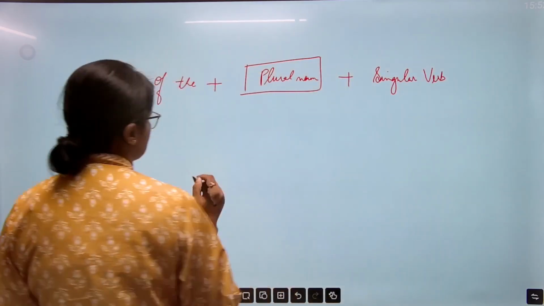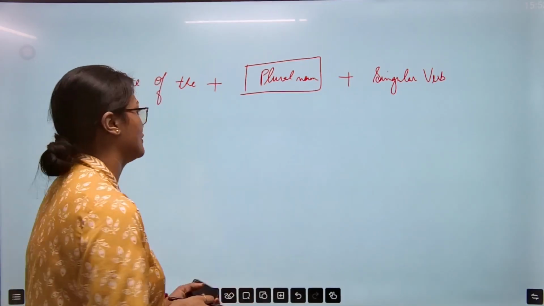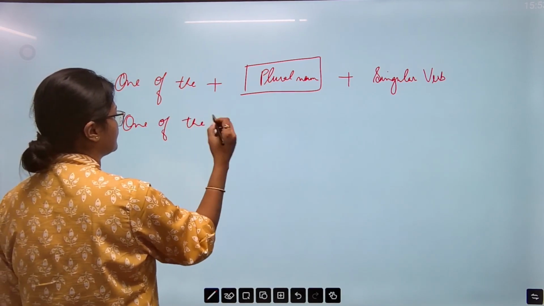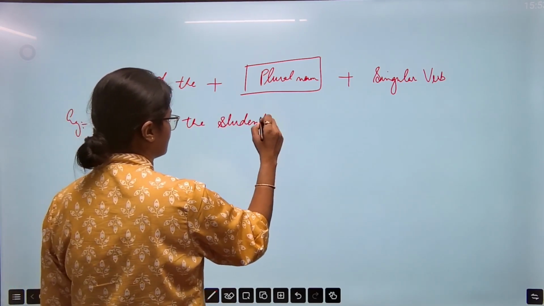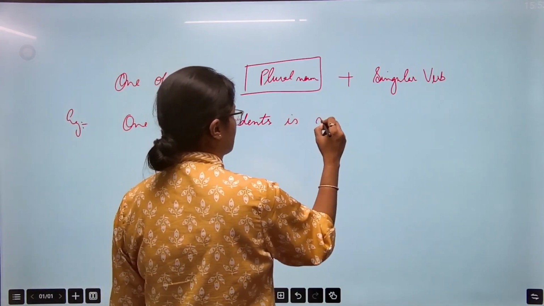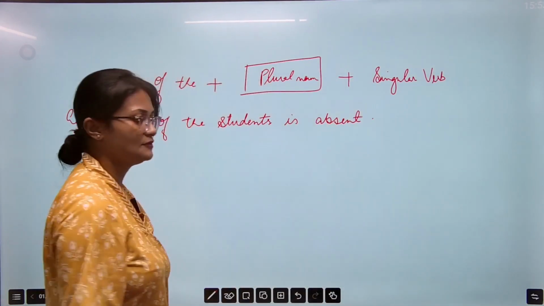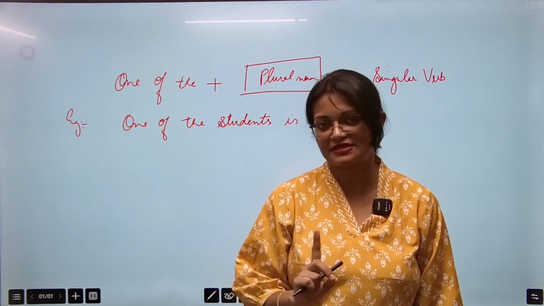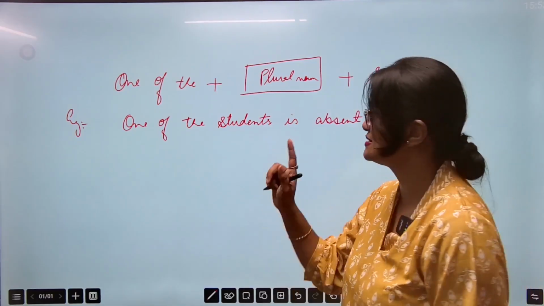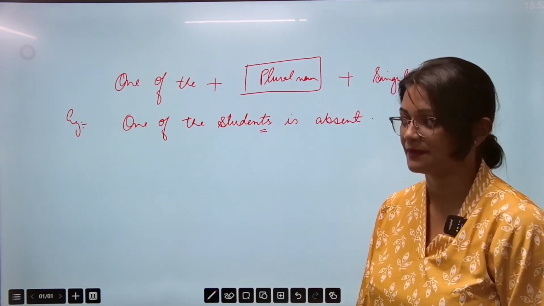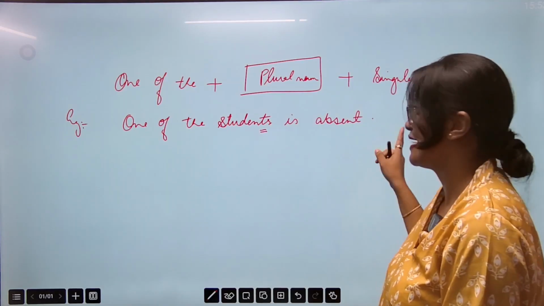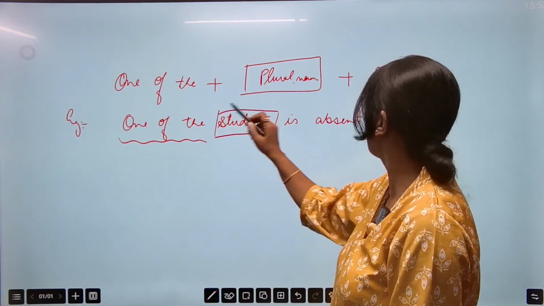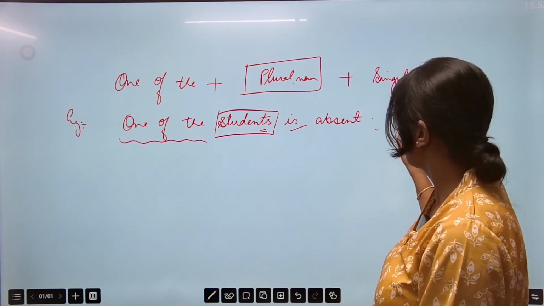Let's see one example. This example is useful for both noun and pronoun, mind you. तो यहाँ पे एक example देखते हैं: one of the students is absent. Okay, this sentence का meaning है only one student is absent, but even though it is one student, still I'll be using students. Okay, one of the students is absent, because our sentence started with one of the, so we have to write plural noun and singular verb. This is the frame. Okay.